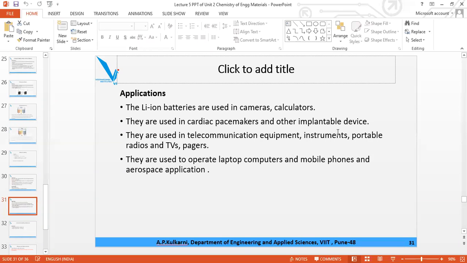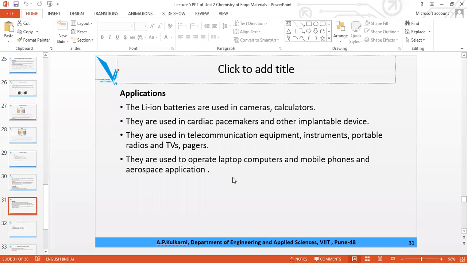You need not go into the detail. They are also used in daily communication equipment, portable radios and TV, pagers, etc. They are used to operate laptop computers, mobile phones, and in aerospace applications. These are the modern ones. Expensive, but rechargeable. You can use them everywhere.